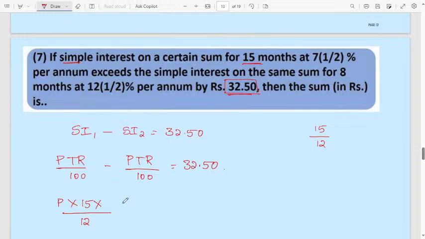Into rate of interest 7.5 divided by 100, minus second principal, also unknown. Time here is 8 months, so 8 divided by 12, into rate of interest 12.5 divided by 100, equal to 32.50.